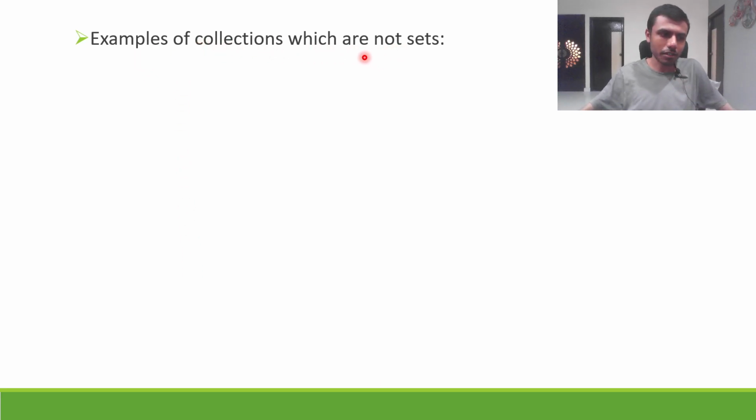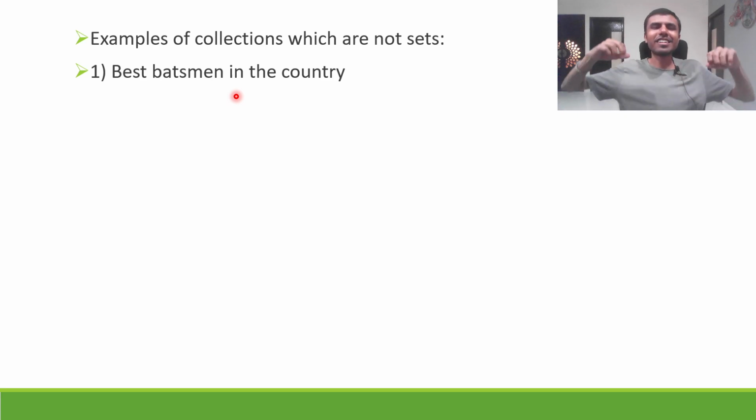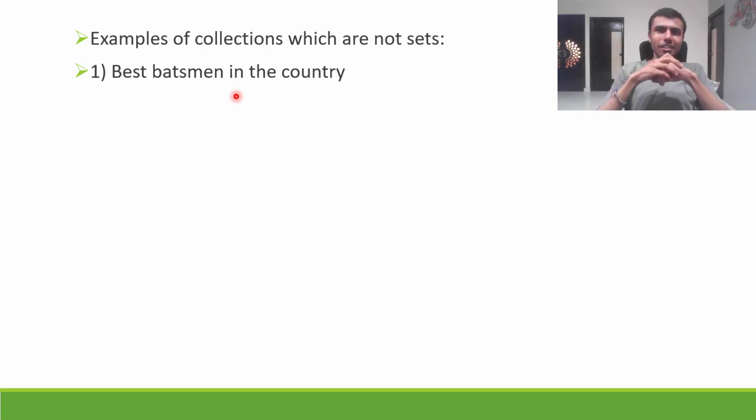Examples of collections which are not sets. Okay, till now we learned what are sets: well defined collections of objects. Now what are not sets, which are obviously not well defined collections. What are those? Best batsman in the country. See, we cannot judge the best batsman in the country. Someone will tell, for me, the best batsman is Kohli, etc. Someone else will tell that, for me, the best batsman is Rohit Sharma or someone else. So they will have their own criteria.